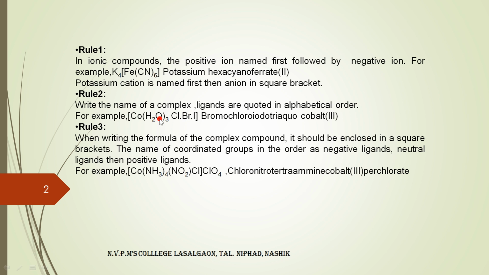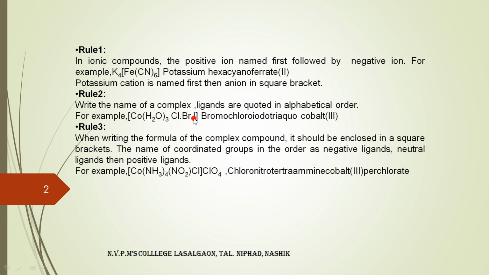When we take the charge on each ion, it is minus 1 on iodide, minus 1 on Br, minus 1 on Cl. There is no charge on H2O, or aqua ligand, because it is neutral. Then minus 3 charge from the negatively charged ions. Then what is the charge on cobalt? That is plus 3. Plus 3 minus 3 is equal to 0. That is, the overall charge on this complex is 0.